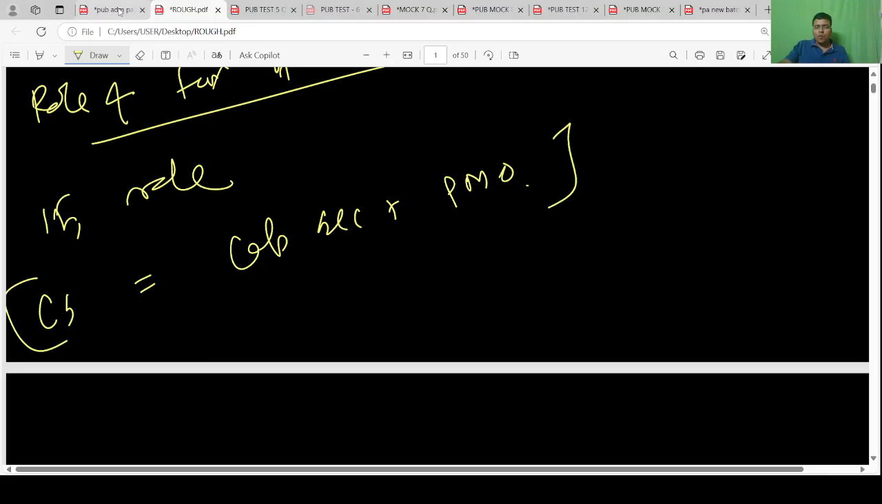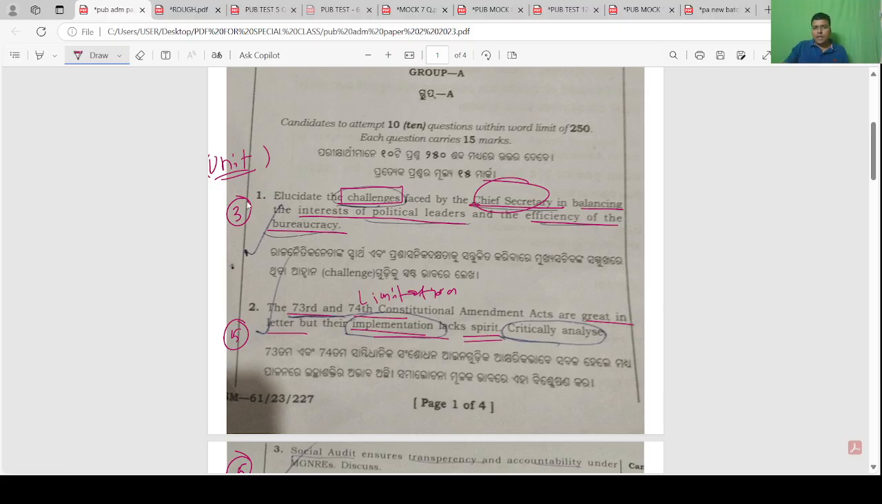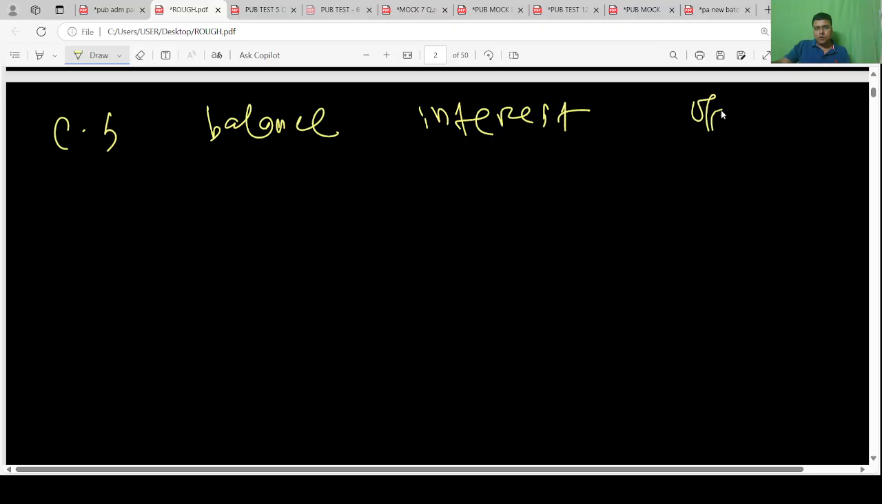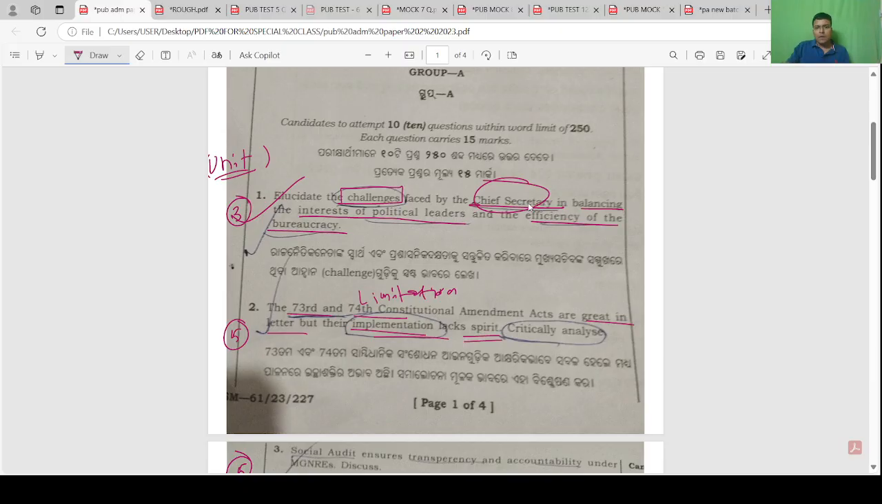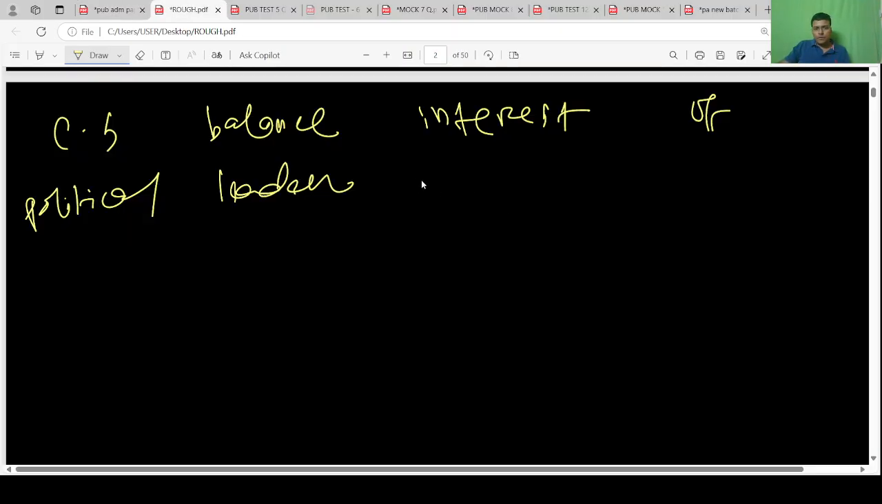And now you can write that the chief secretary balances the political interest of political leaders and the efficiency of bureaucracy.